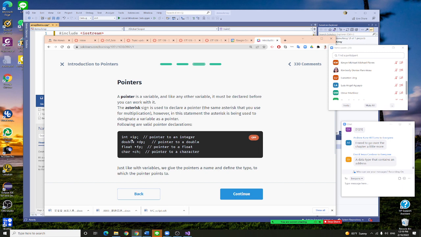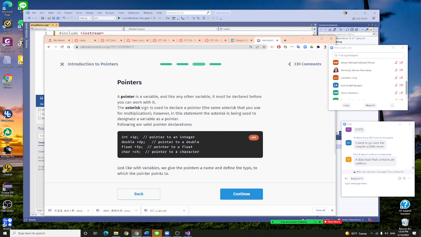The ip is a variable, a pointer, maybe an IP address, right? Now double *dp, this is a variable. So dp can be used as a pointer. It's going to contain only an address. fp is a float. All right. ch, all these are pointers.